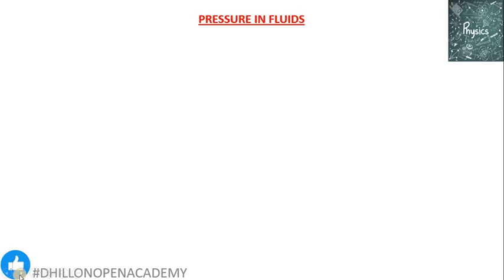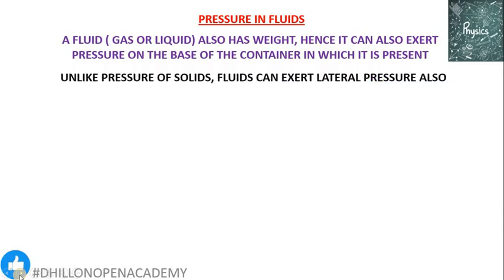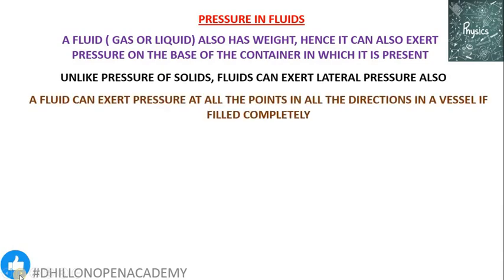Now come to pressure in fluids. A fluid like gas or liquid also has weight, so it can also apply pressure on the base of the container in which it is present. But not only this, it can also apply lateral pressure. That means it can apply pressure on the walls of the container, which is not possible for solid objects.